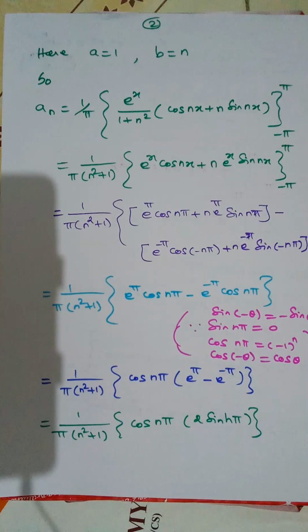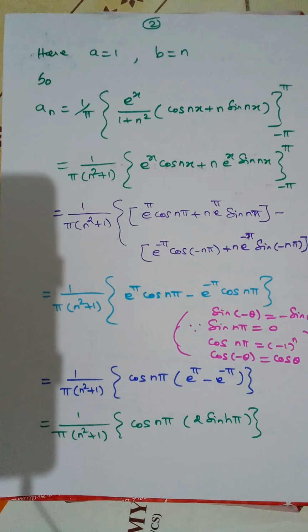What about cos of minus theta? It is equal to cos theta. Okay, let us apply the formula. So we have only e power pi cos n pi minus e power minus pi cos n pi. I can take cos n pi outside. So e power pi minus e power minus pi, it will be 2 sin h pi.